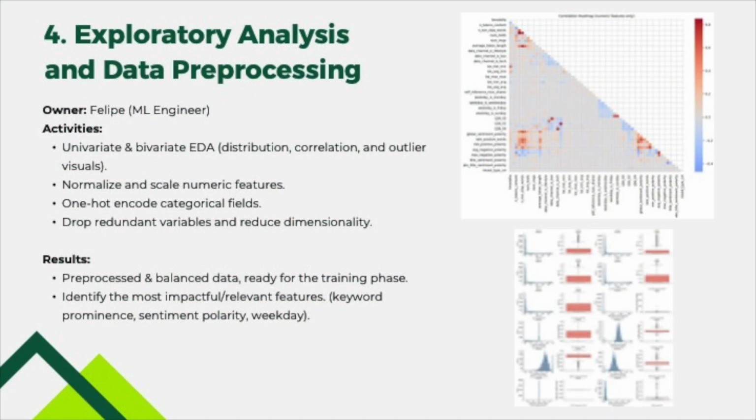On that clean set, we ran an intermediate EDA: distributions, correlations, and outlier heat maps. Key actions: scaled numeric features, one-hot encoded 13 binary flags, dropped 12 redundant columns that were 95% correlated with others. Result, a balanced matrix of 46 predictors ready for training.